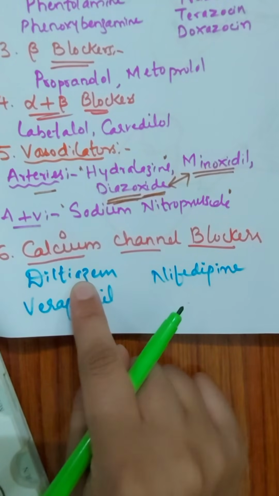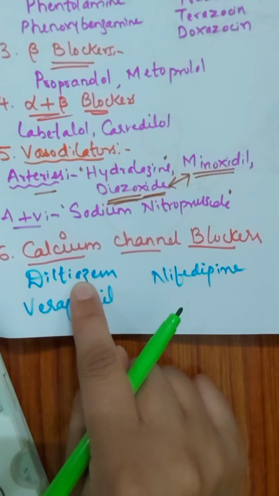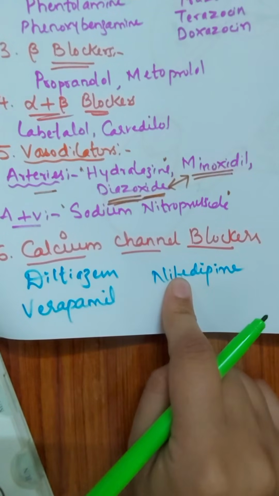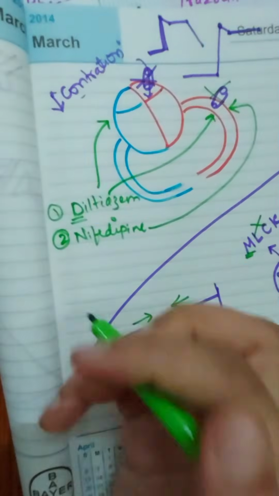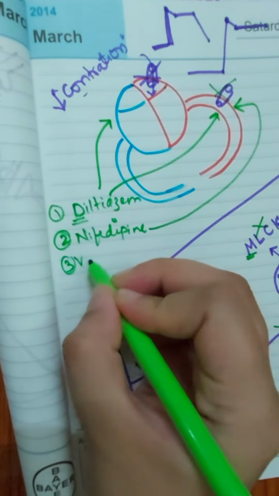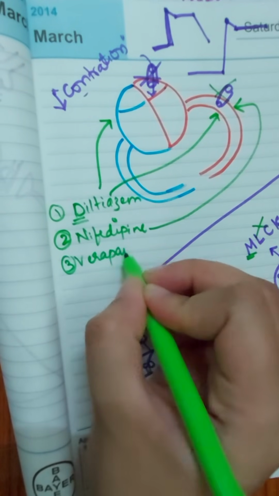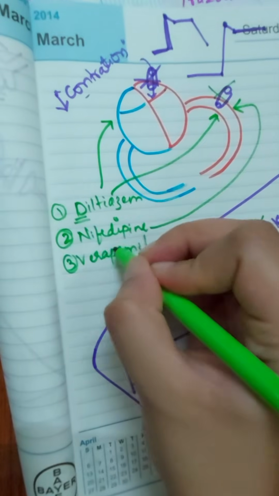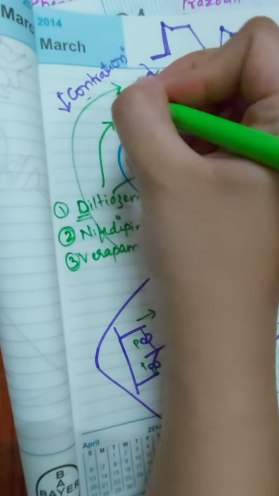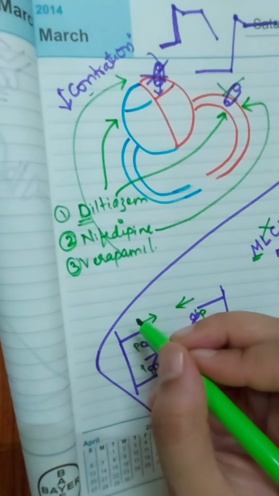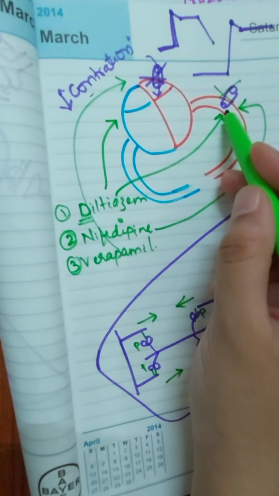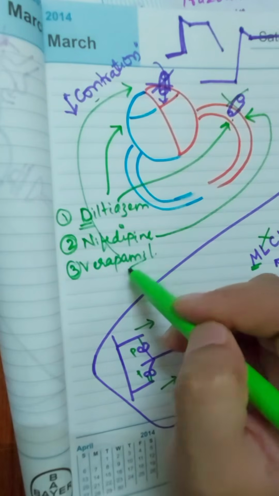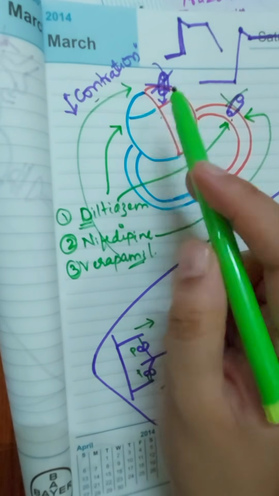Diltiazem can block calcium channels on both myocardium as well as on the arteries. Nifedipine can block the calcium channel on the arteries, whereas verapamil is a drug which can strongly block the calcium channel which is present on the myocardium. It can block the calcium channel which is present on the arteries also, but very poorly. It is a very strong calcium channel blocker on the myocardium.